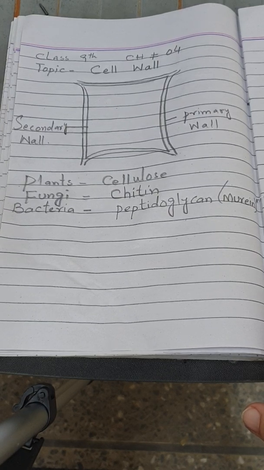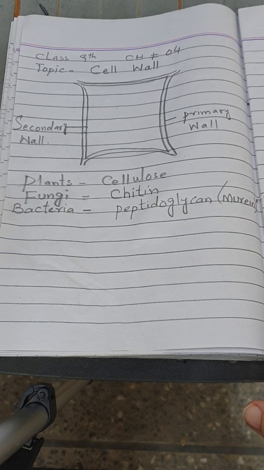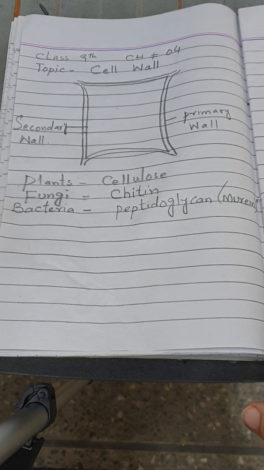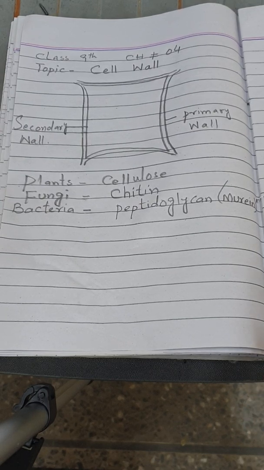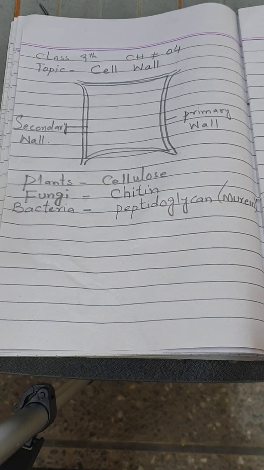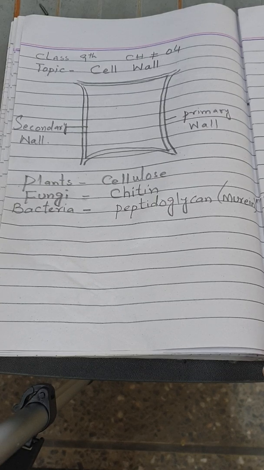First of all, as we know, the cell is the basic component of living organisms, and this is the basic component of life. The cell is made up of an assemblage of organelles, meaning different organelles combine and form the structure of the cell.